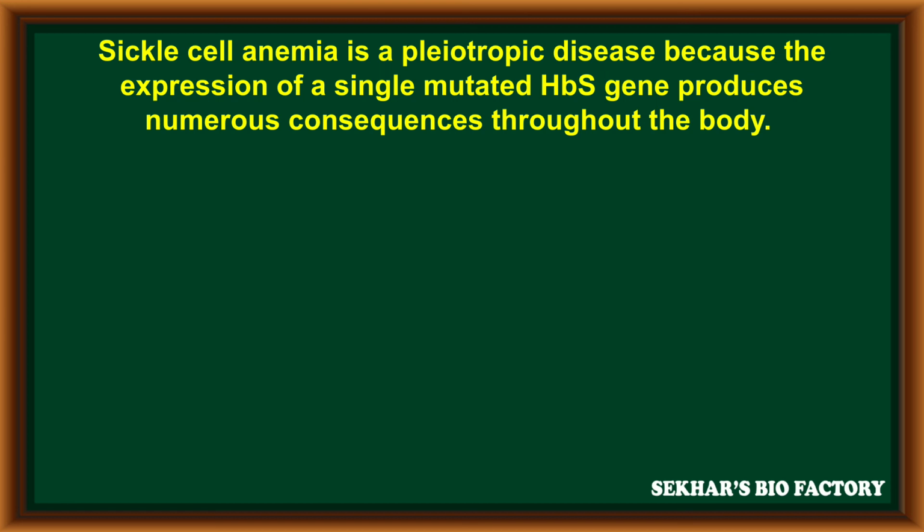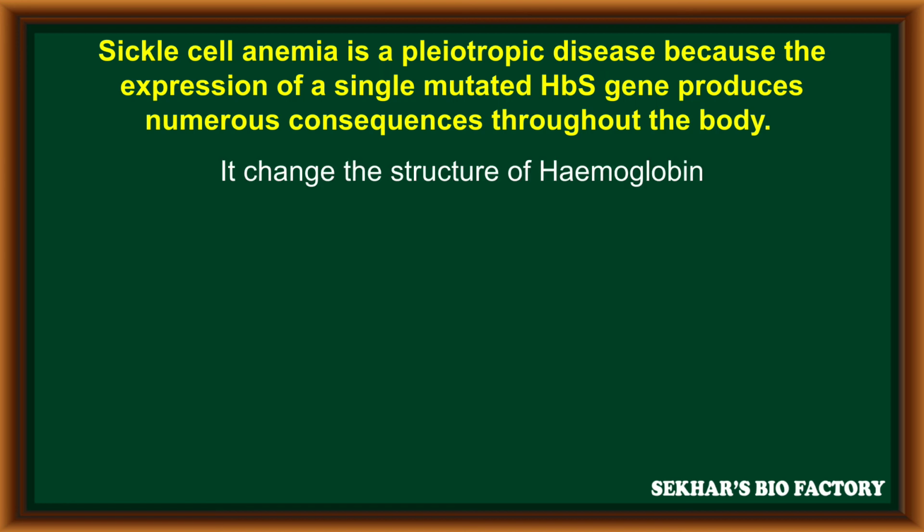mutated HbS gene can produce numerous consequences throughout the body. It can change the structure of the hemoglobin molecule initially.